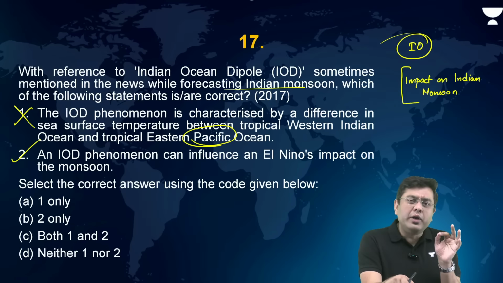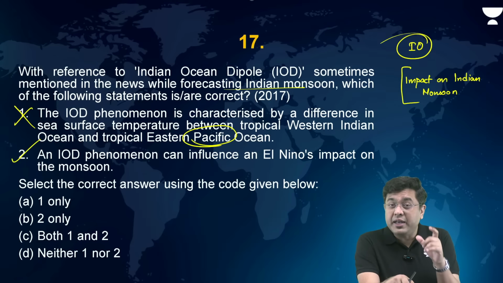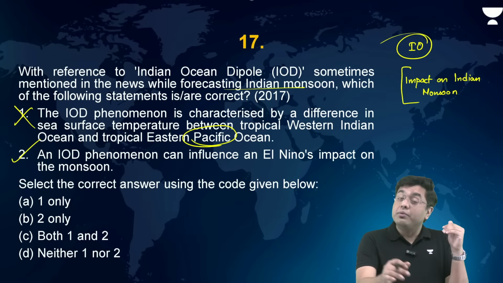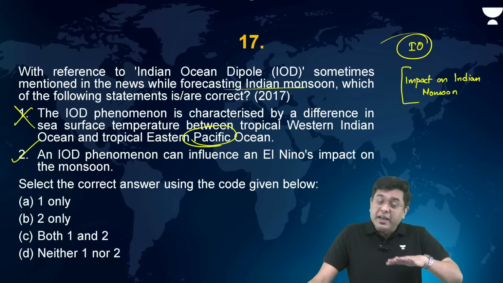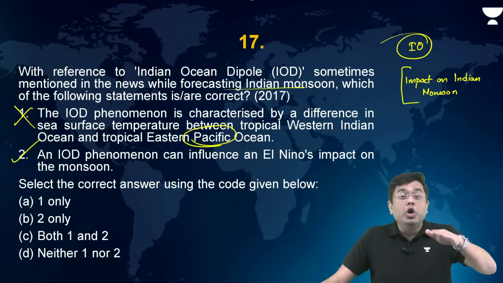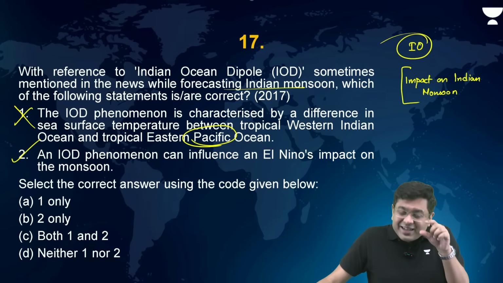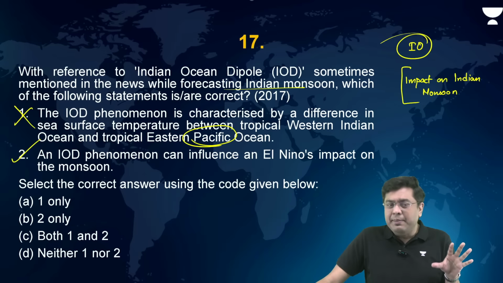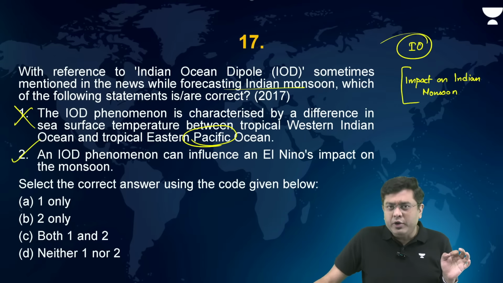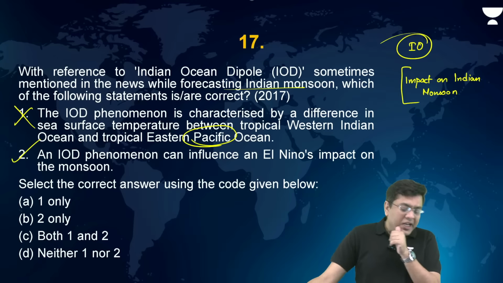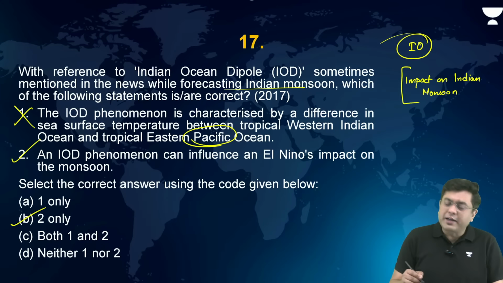In that year, El Niño was very, very strong and India was readying itself for a drought cycle. But instead, the rainfall was deficient but almost close to normal. That is when the scientists and climatologists studied and found out that it was a case of a positive Indian Ocean dipole. So it can influence El Niño's impact on the monsoon.